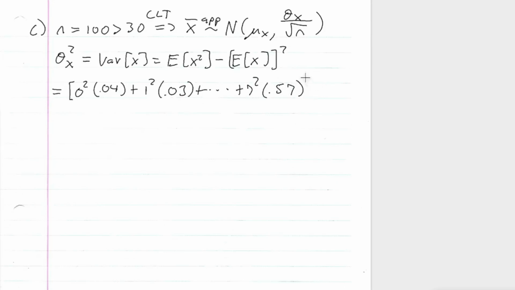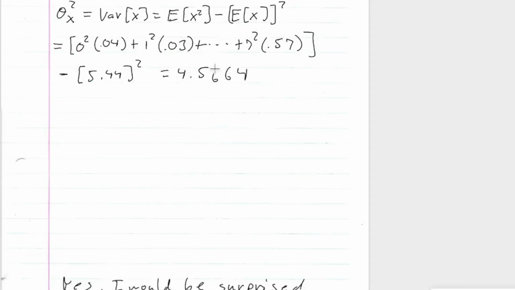And that is the expected value of x squared, and then minus the expected value of x, remember, was 5.44 squared. And if we do this calculation, it would give us 4.5664.